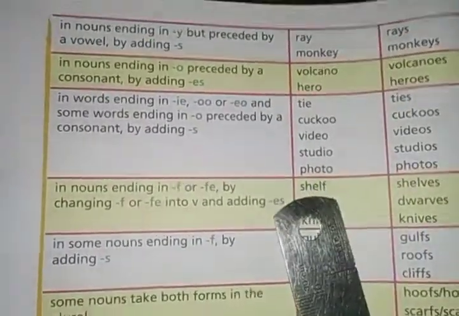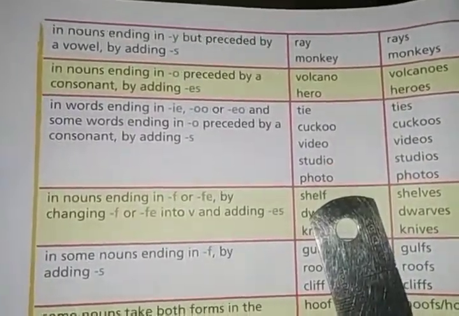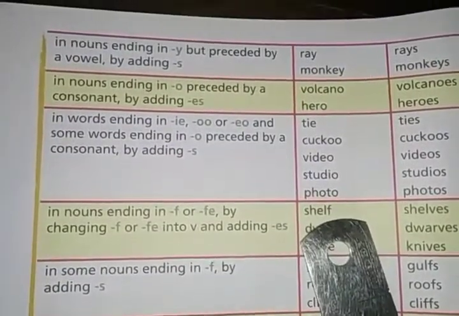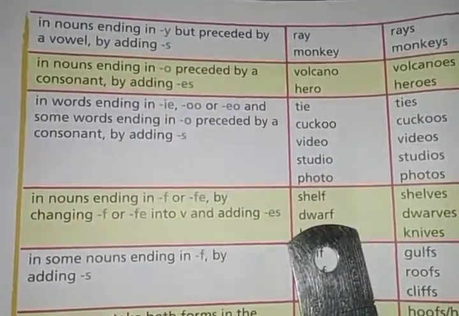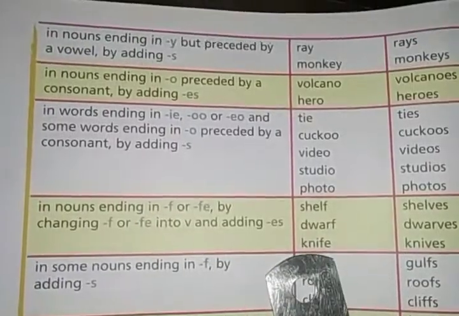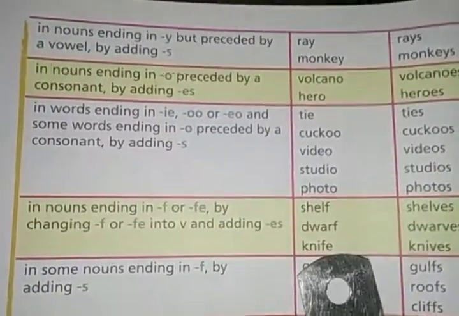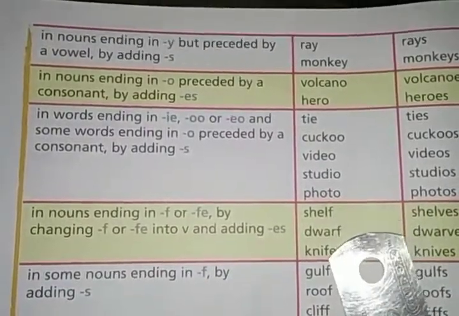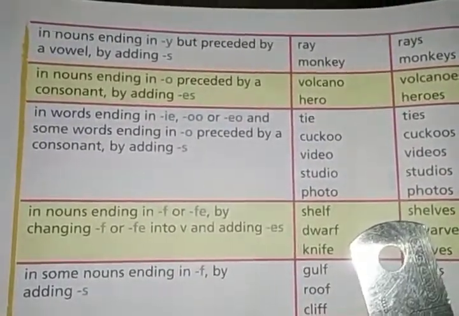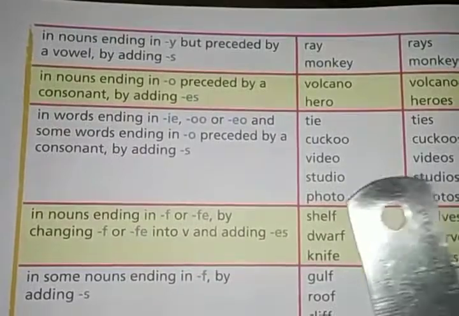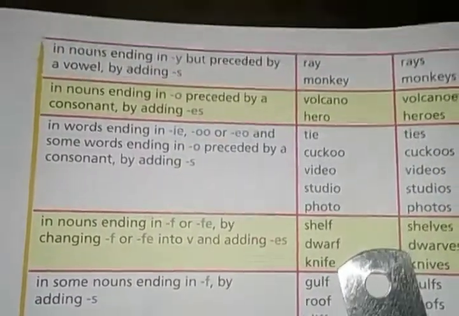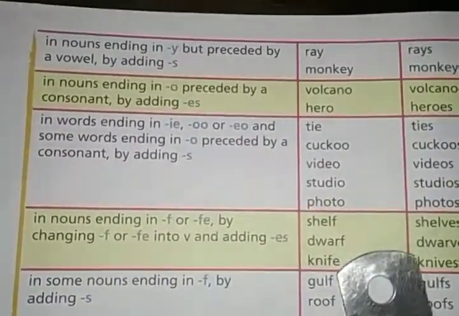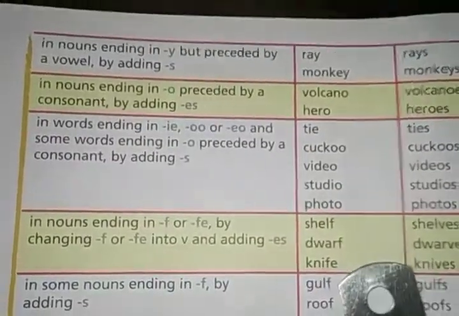Look at the word shelf. The word shelf is ending with f. The word dwarf is ending with f. The word knife is ending with fe. So you will have to replace the f and fe with v, means you will have to write v in place of f or fe. And after that you will have to add es and it will become the plural form.